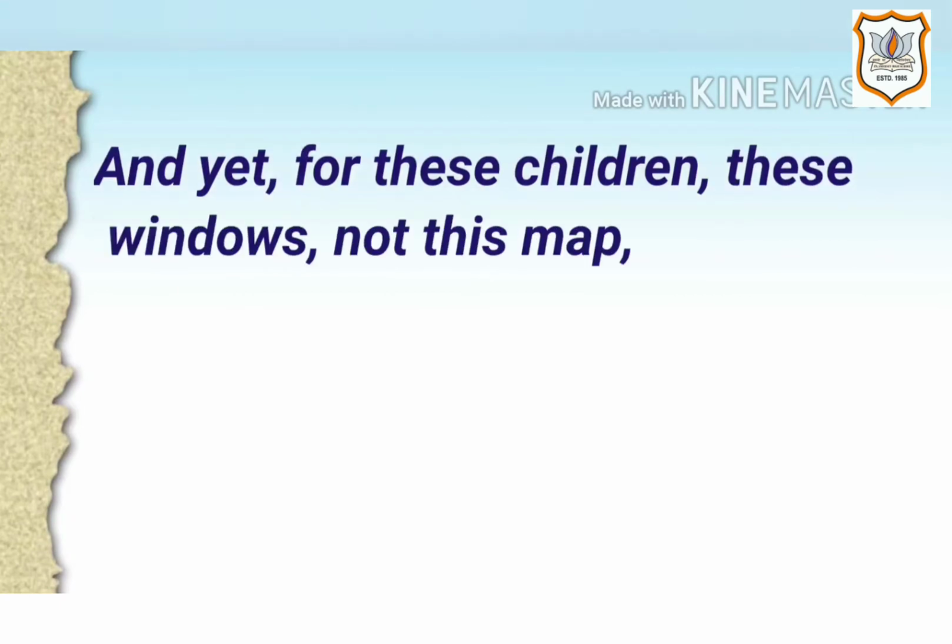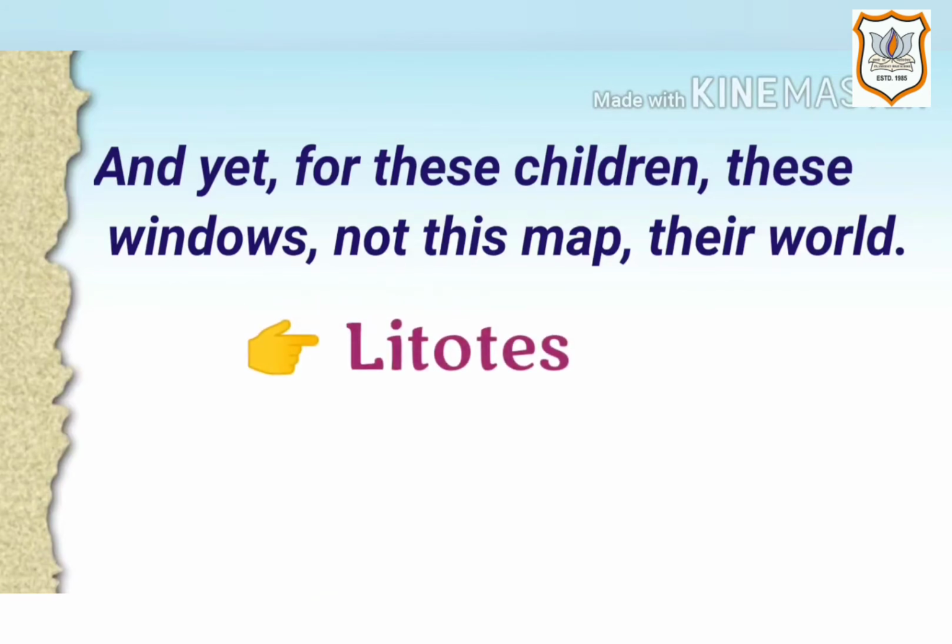Next is, and yet for these children, these windows, not this map, their world. Here the figure of speech is litotes because the negation is used to convey the positive meaning that the map on the wall hardly shows their world.